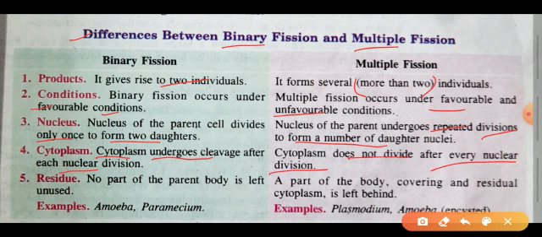Now the next point: no part of the parent body is left unused in binary fission, whereas in the multiple fission method, a part of the body, which is the covering and residual cytoplasm, is left behind. The examples of binary fission are organisms like amoeba and paramecium, whereas multiple fission takes place in plasmodium and amoeba. That's all for the difference points between binary fission and multiple fission.